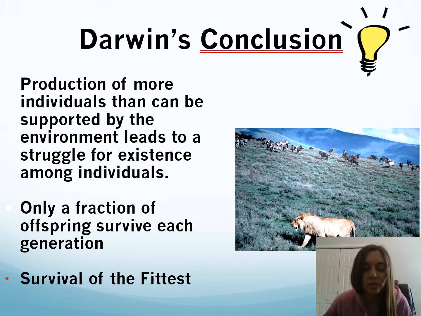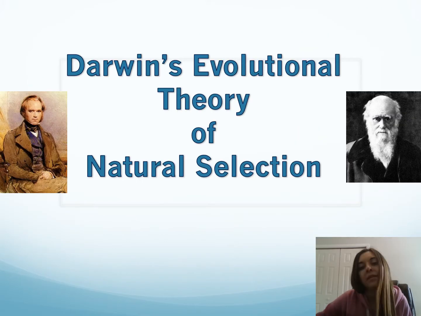All in all, his conclusions showed that production of more individuals than can be supported by the environment leads to a struggle for existence among individuals. This is important and this needs to happen. Only a fraction of offspring are going to survive to the next generation. We call this survival of the fittest. Okay, now let's get into the theory of natural selection.